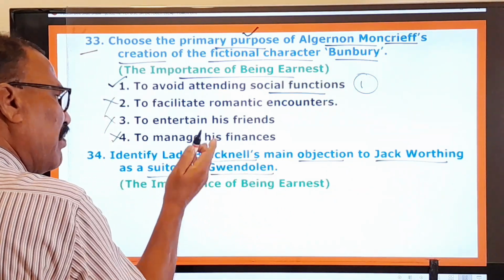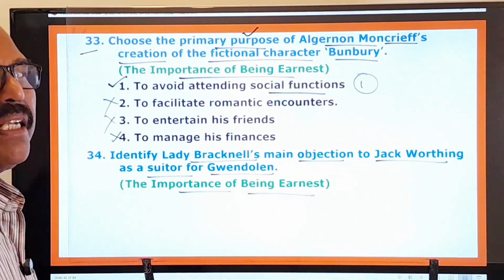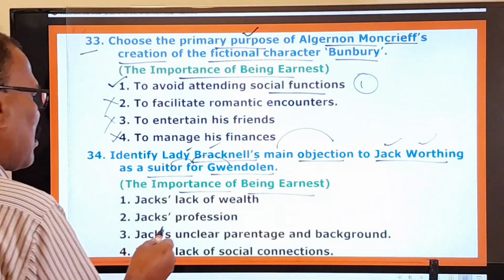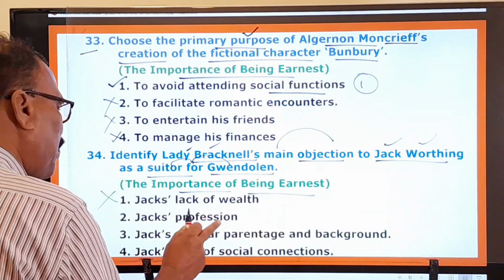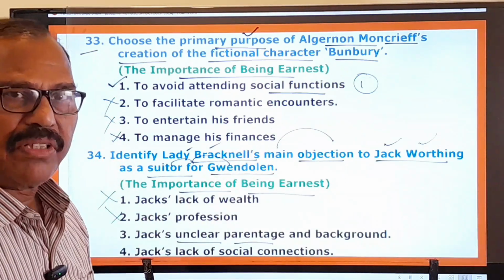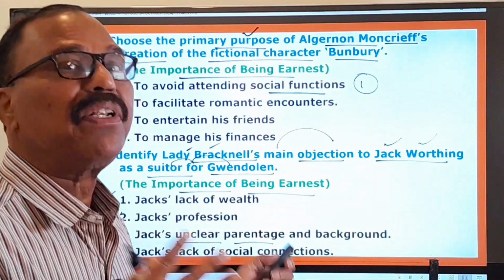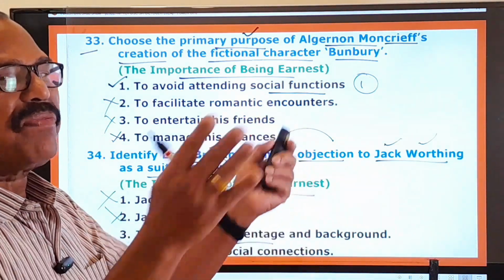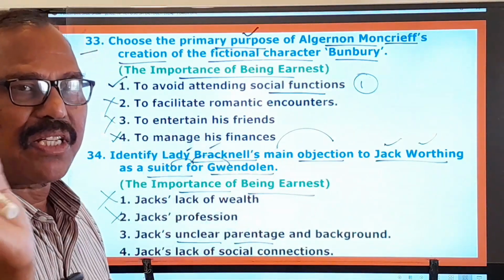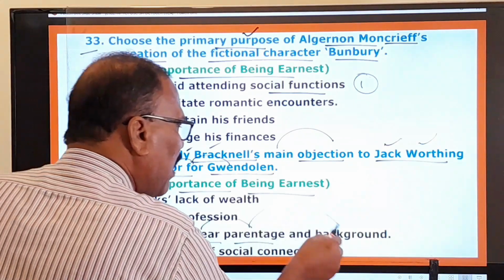So you know very well, this is again a question from The Importance of Being Earnest, written by Oscar Wilde. And what are the options given here? Jock's lack of wealth, no. Jock's profession, no. Jock's unclear parentage, because Jock Worthing does not know who his biological parents are. He himself does not know, because he was found in a bag at some Victoria railway station, right? And he has unclear parentage and unclear background.